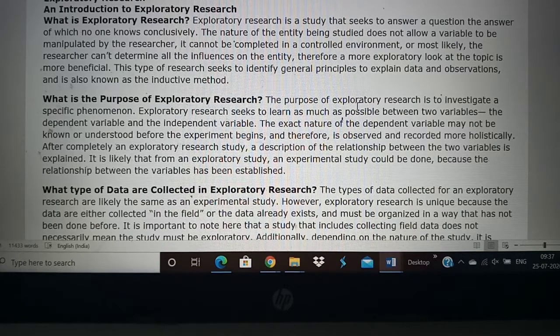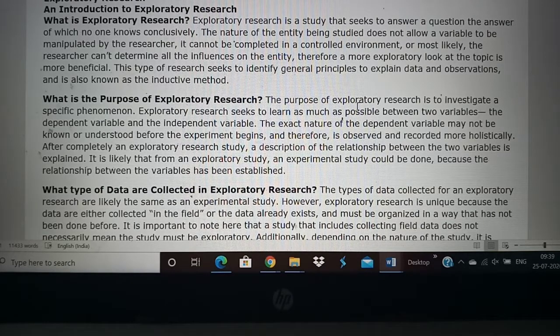So what is the purpose of exploratory research? It is mainly to investigate a particular phenomenon. One particular aspect you take and then you do research, and you try to find the solution or answer. Usually you want to see the effect on different variables. There are different independent and dependent variables.